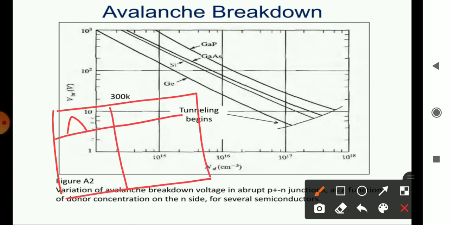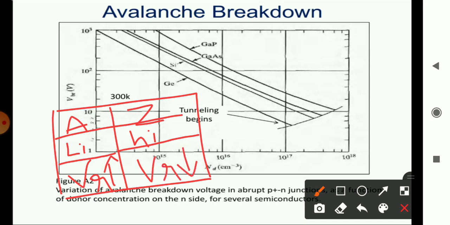if this is the avalanche breakdown and this is the Zener breakdown, we know avalanche breakdown occurs in a lightly doped p-n junction, but Zener breakdown will occur in a highly doped p-n junction. And one more thing, avalanche breakdown occurs at a higher VR value. When the reverse voltage is higher, the type of breakdown that occurs is avalanche breakdown. When the reverse voltage is lesser, that breakdown we call a Zener breakdown. If we know this, then we can explain this graph.